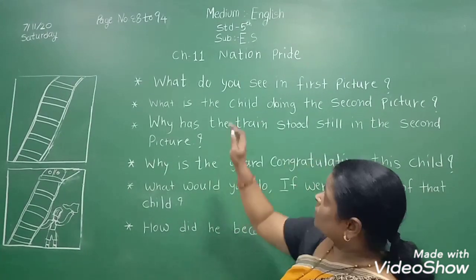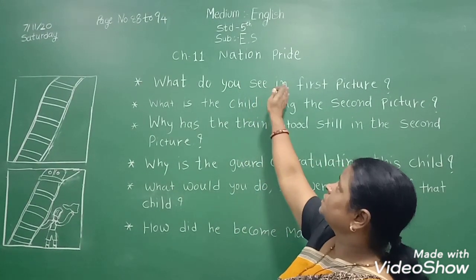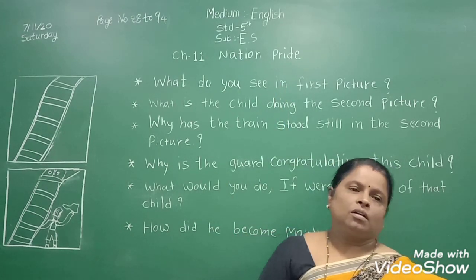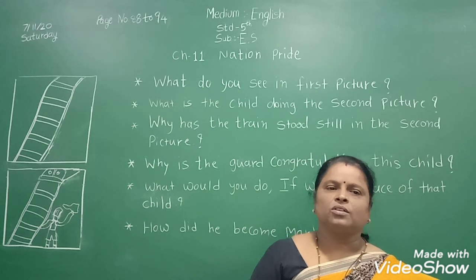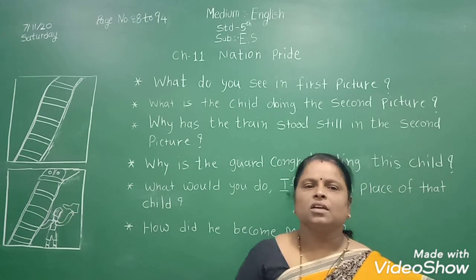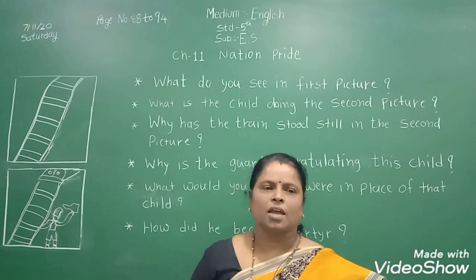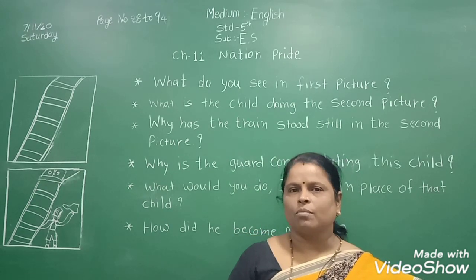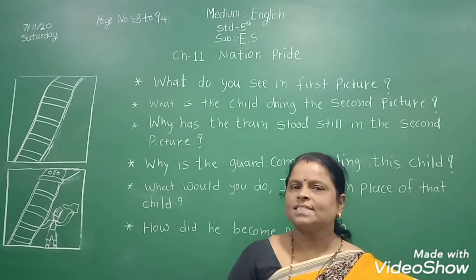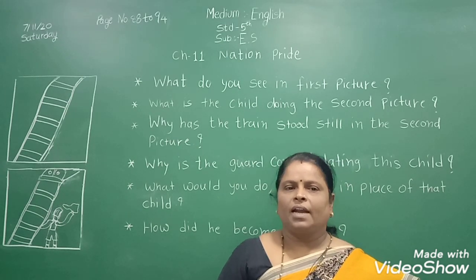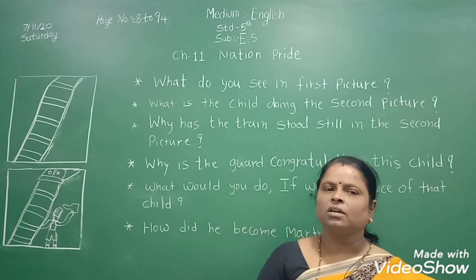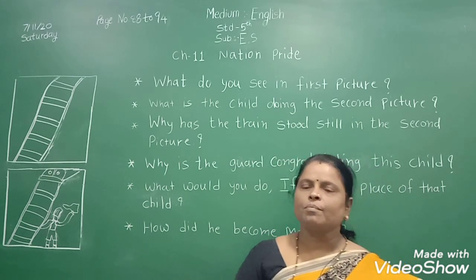Now next, chapter 11, Nation Pride. In this chapter, Vasta and Ayushi were watching TV. Just then Ketul and Honey came back from the temple with Grandma. Grandma asked Vasta and Ayushi, what are you watching on the TV? Do you know about him?